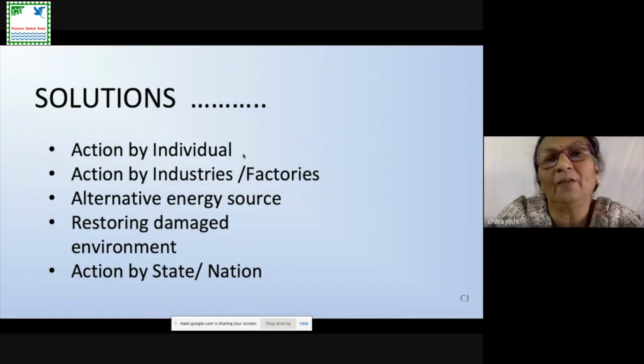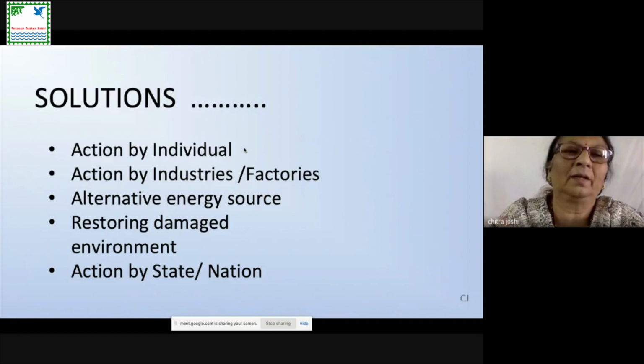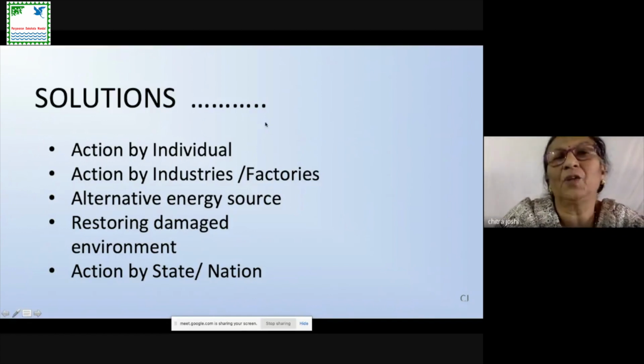That means if we change our lifestyles a little bit, and instead of using so much electricity we reduce our use of electricity somehow, then acid rain will also be reduced. The acid formation, the acidic gases we are forming and destroying our environment with, can be reduced. Now, how can we change our individual lifestyle?